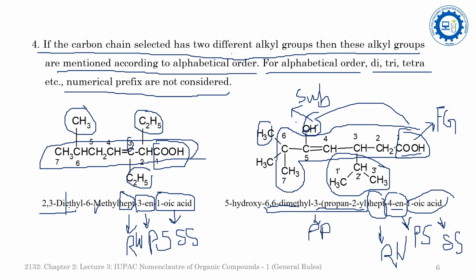And the secondary prefix tells about the substitution, and the OH group comes later in the priority order, so the hydroxy group will become the secondary prefix. So the name of this compound is 5-hydroxy-6,6-dimethyl-3-propan-2-yl hept-4-en-1-oic acid.